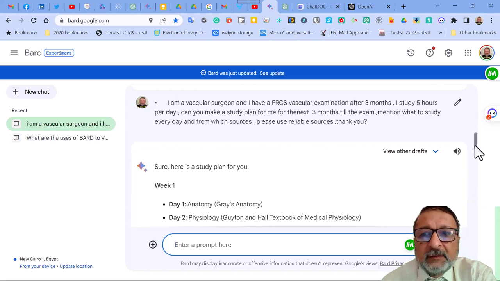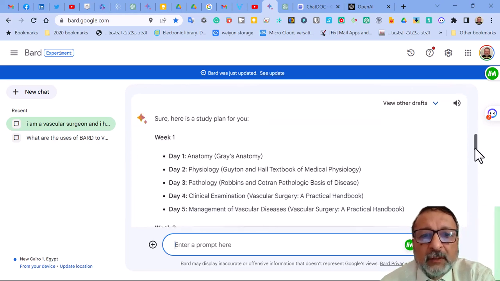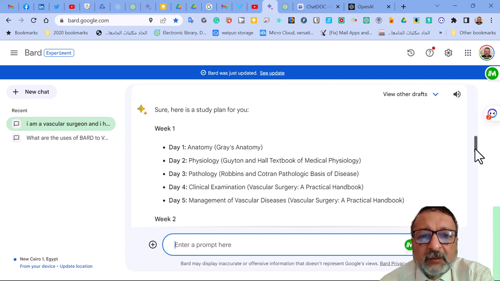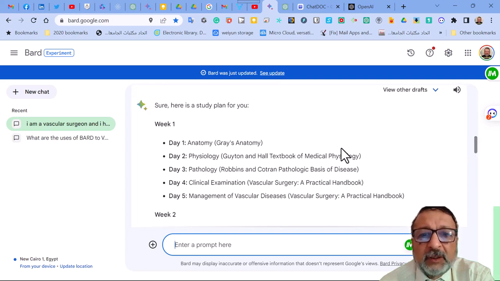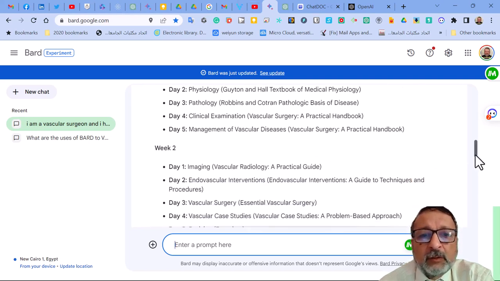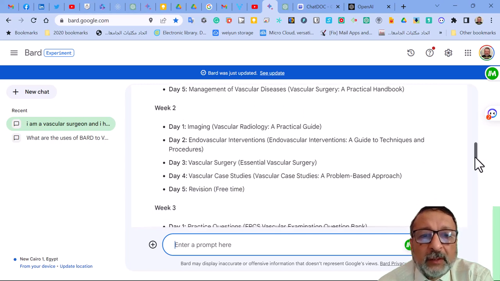Here it is. It mentioned week 1, day 1 study anatomy, day 2 physiology, day 3 pathology, and it even mentioned the source books: anatomy, of course, Gray's textbook of anatomy, clinical examination, vascular surgery practical handbook, and so on. It mentioned weeks 2, day 1 until day 5. You can see it calculated the weekend, Saturday and Sunday, as resting, but I can ask it to include weekends as well.